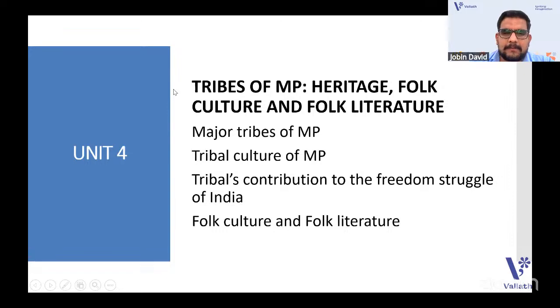So that is the unit 3 that you have, that is politics and economy of MP. And the next important thing is unit 4, that has been quoted in unit 1, that is the tribal history also you want to study. And it is also like a new unit or an extra unit. The tribes of MP, it's a very important one. Heritage, folk culture and folk literature. You should study about the major tribal groups, their tribal culture and their literature also. Questions have been asked from the tribal literature, also from the folk culture and folk literature.